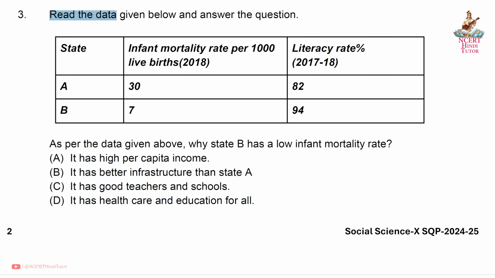Question 3. Read the data given below and answer the question. State A. Infant mortality rate per 1000 live births 2018: 30. Literacy rate percentage 2017-18: 82. For state B, it's 7 and literacy rate 94. As per the data given above, why does state B have a low infant mortality rate? Answer D. It has health care and education for all.